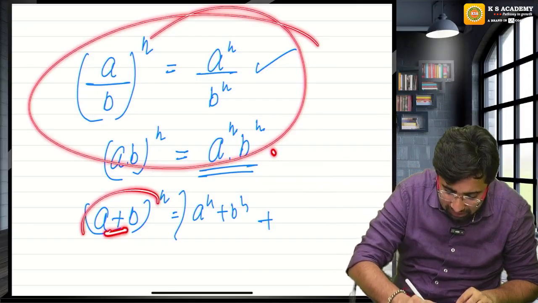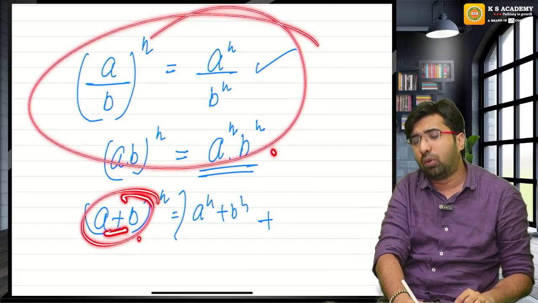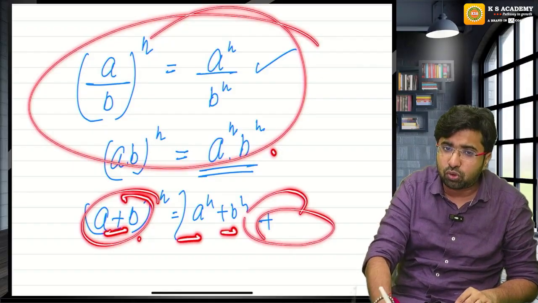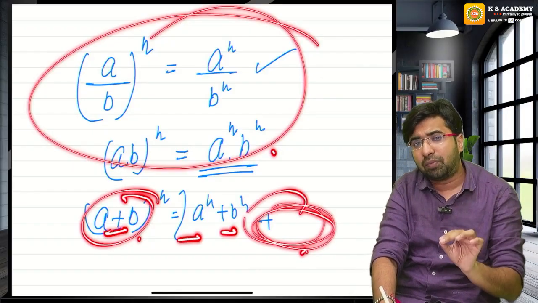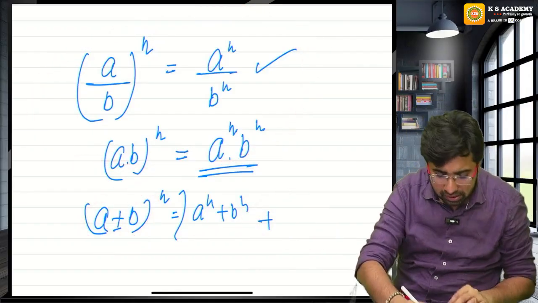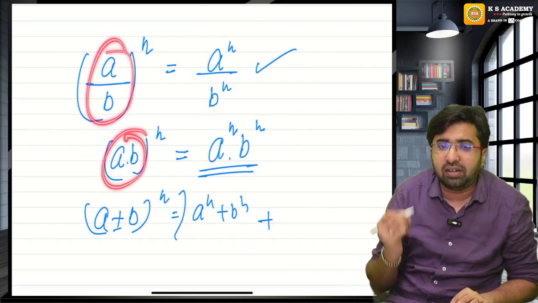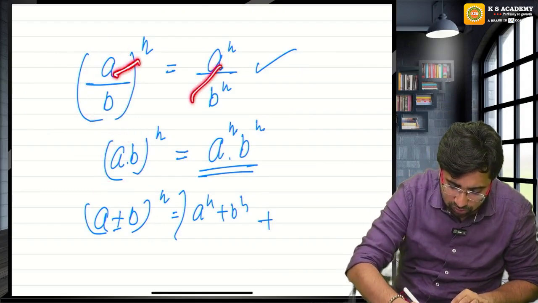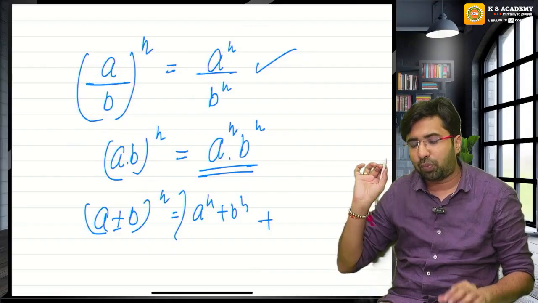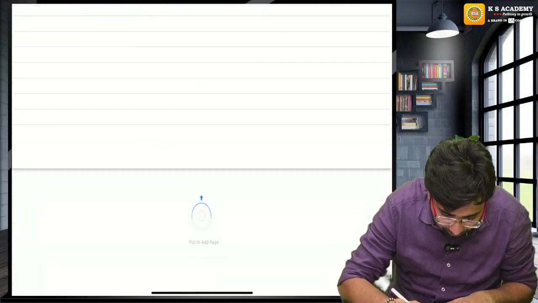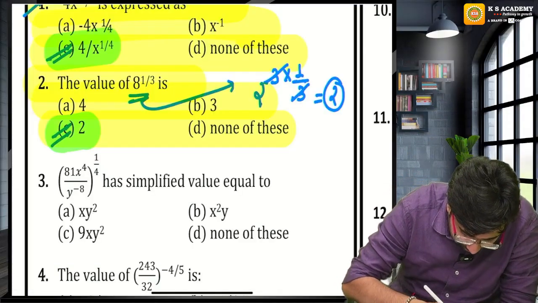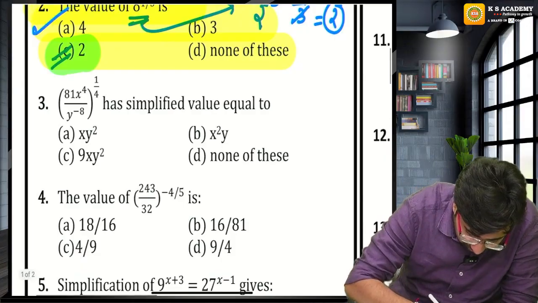But in case of addition, subtraction, what is a plus b whole square? a square plus b square plus 2ab. Something extra will come. But this something extra will not come in case of multiplication and division. So you can do this allotment, guys. Guys, I hope this point is clear to all of you. Now, guys, let's start with the question number 3.